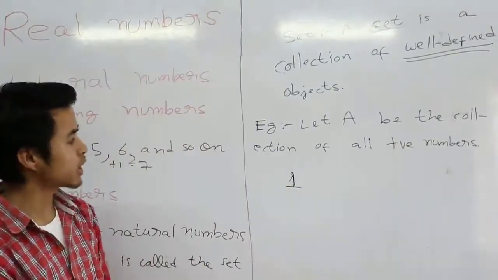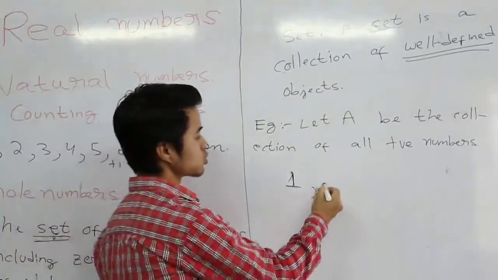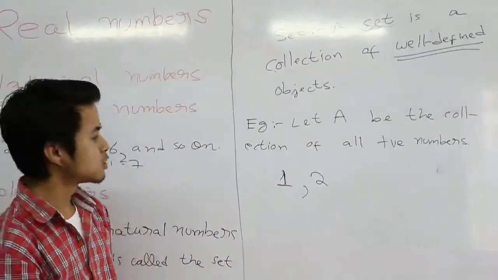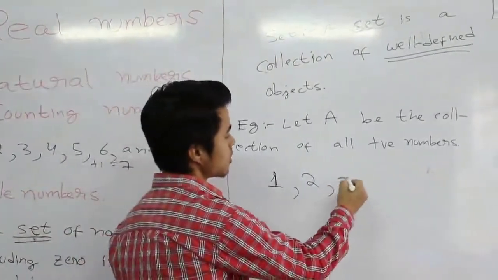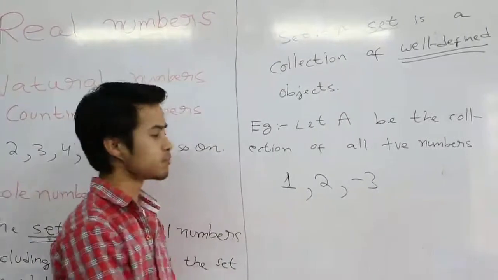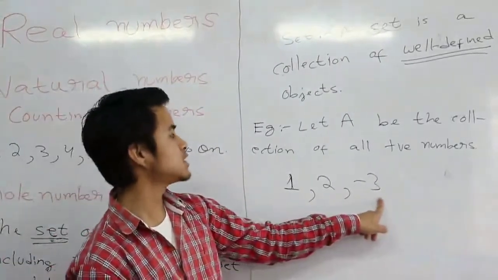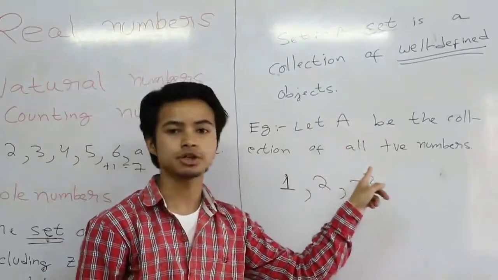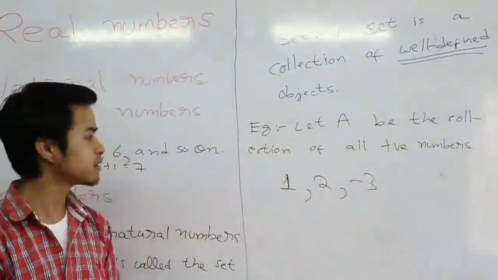If you take another number, 2, this also obviously belongs in this collection. If you take -3, we can clearly say that this -3 does not belong in this collection because this collection is just the collection of all positive numbers.